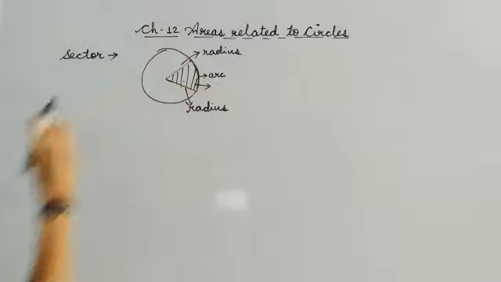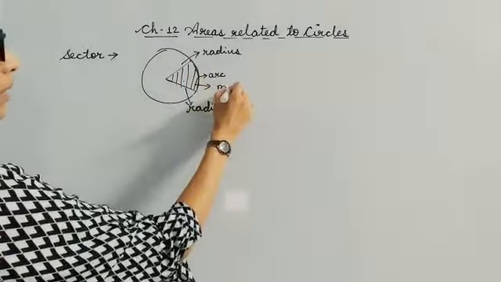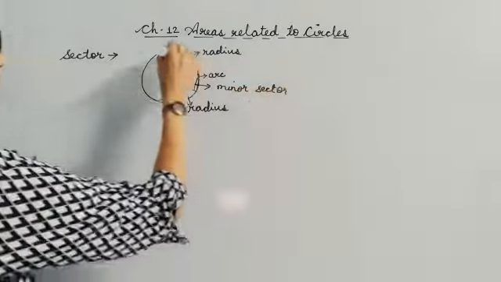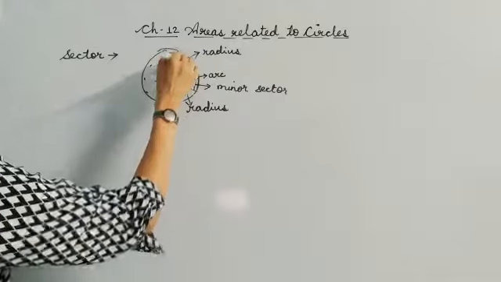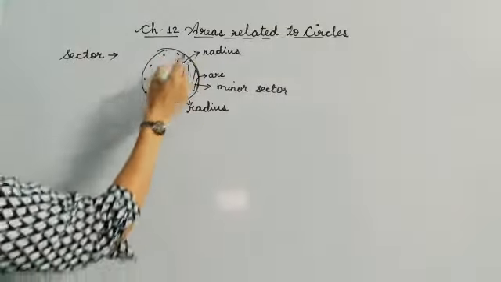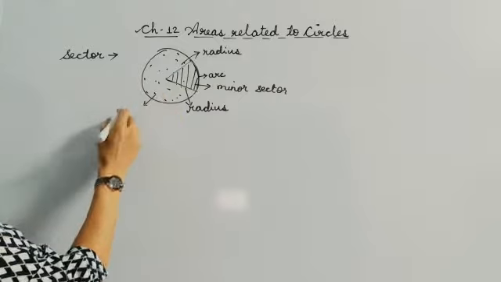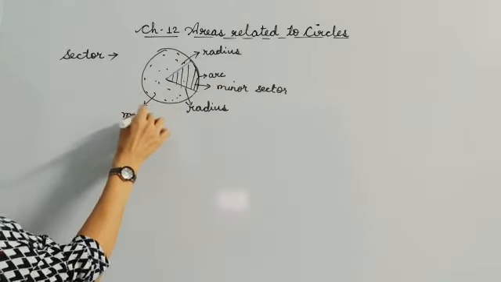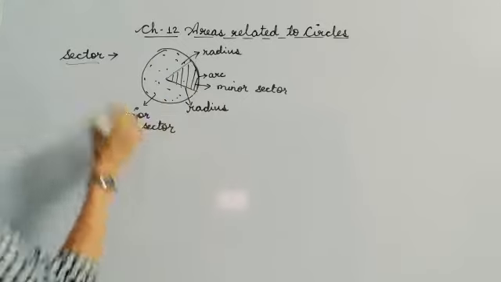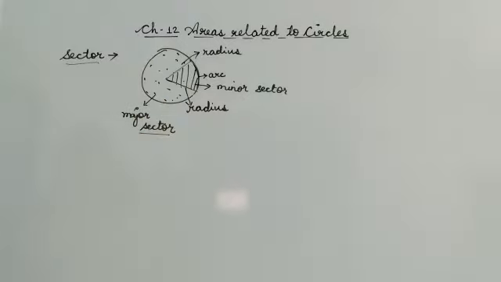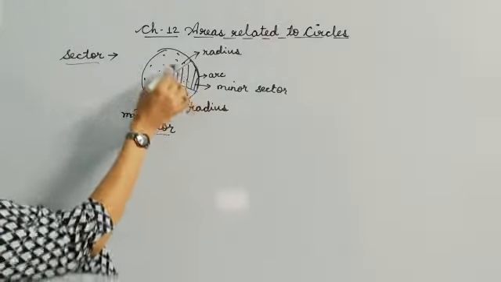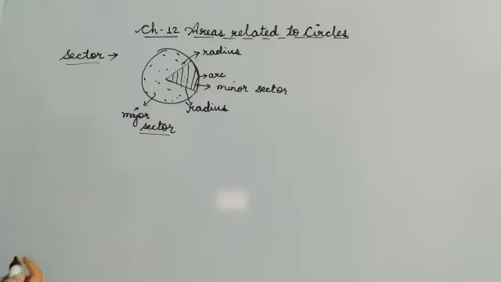This is smaller, that's why this is known as minor sector. Whereas this is also the area which is enclosed by two radii and an arc, but this arc is the bigger one, that's why we say it as major sector. Alright, when we talk about sector, we can also find out the area of this minor sector as well as the area of major sector.